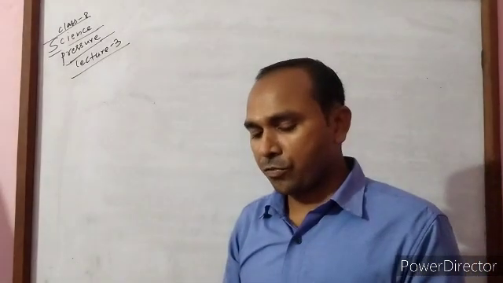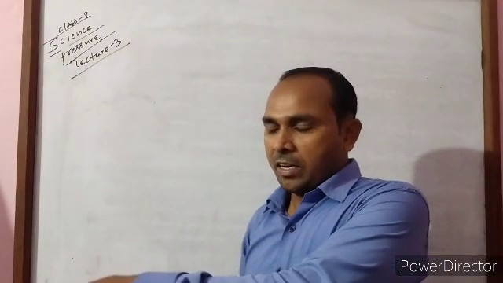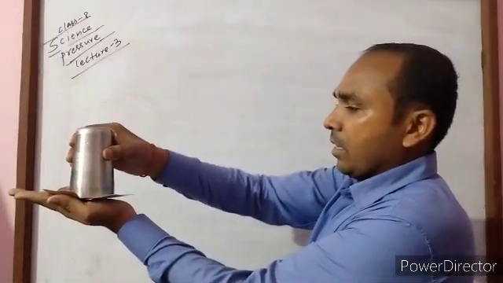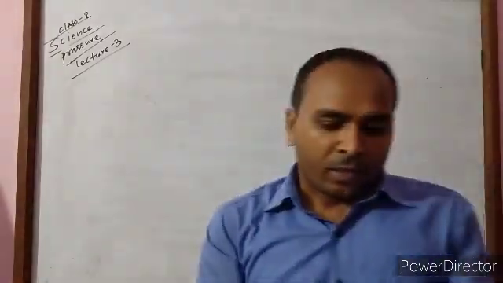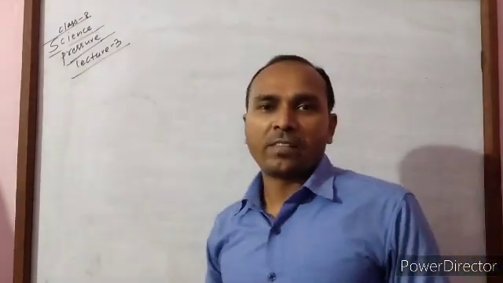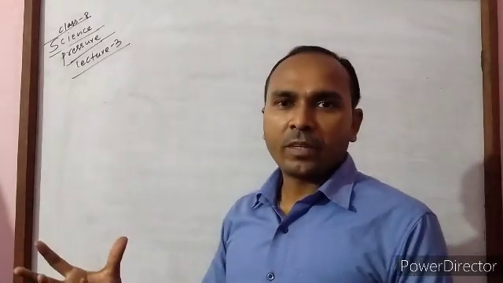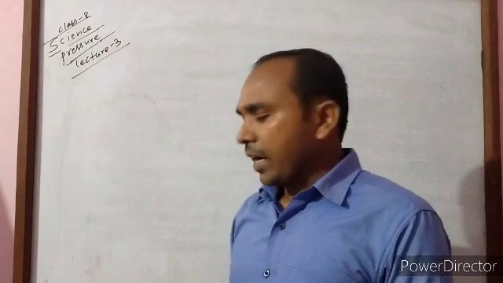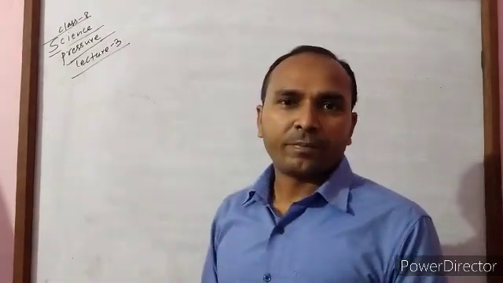Here is a glass of water, here is a cardboard, and after inverting this, it does not fall, and this shows that there is atmospheric pressure, due to which this cardboard does not fall. There is a pressure exerted vertically upward on the cardboard and another liquid pressure exerted on the cardboard vertically downward, and the atmospheric pressure is more than the liquid pressure, so it does not fall.